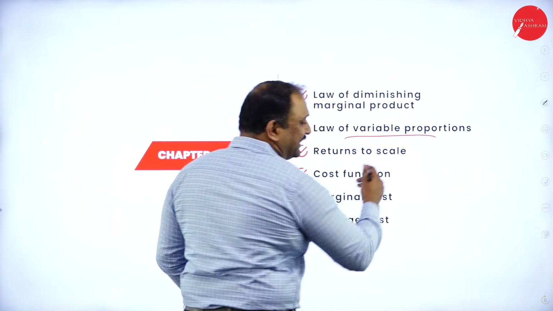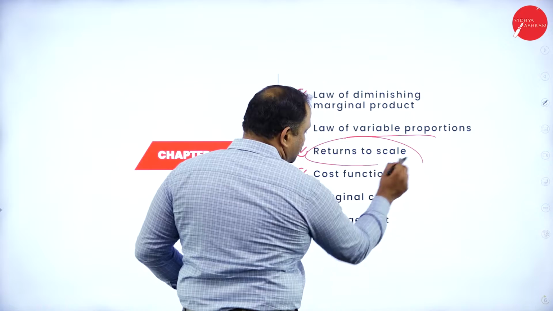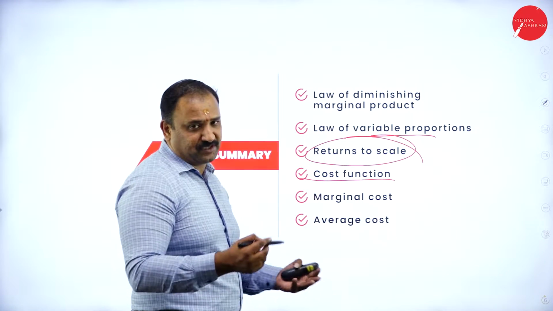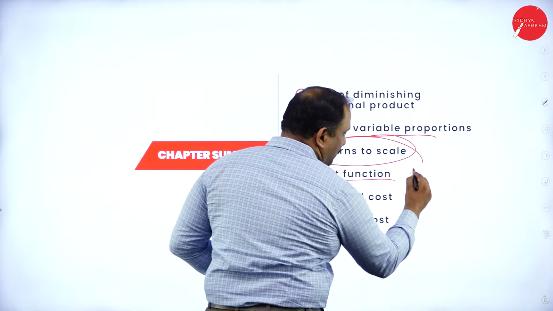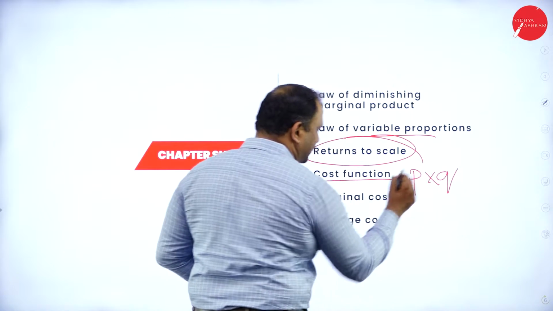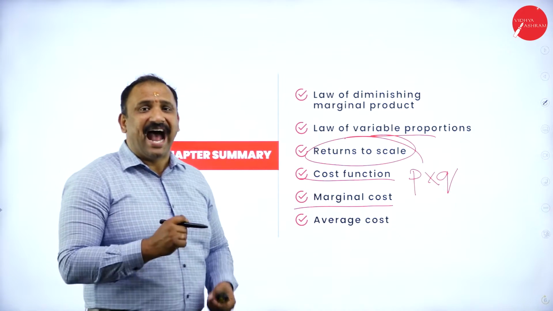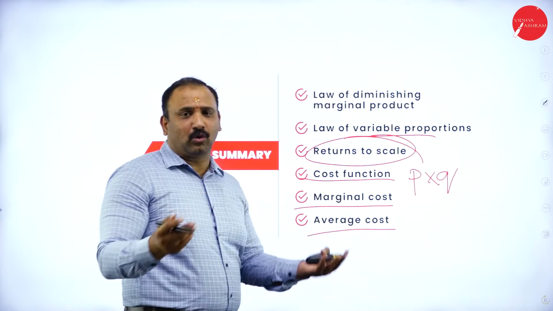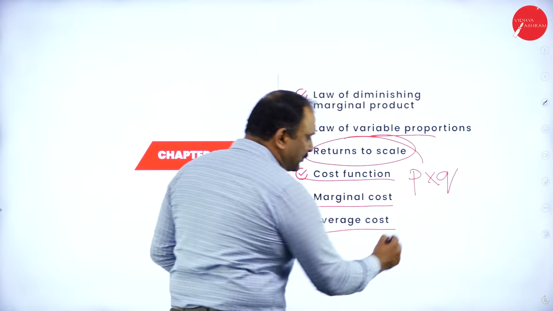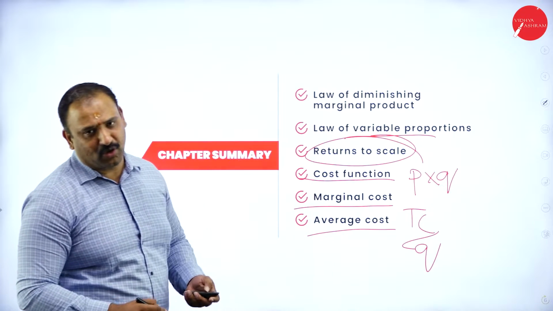Variable proportion: it increases, gets saturated and then decreases; returns to scale is also important. Cost function talks about how much we are including, which means we are going to talk about price into quantity factor here. Marginal cost is the one additional cost that gets added to that system, followed by average cost, that is the total cost divided by quantity. So when TC divided by Q comes into the picture, it's nothing but the average cost factor.